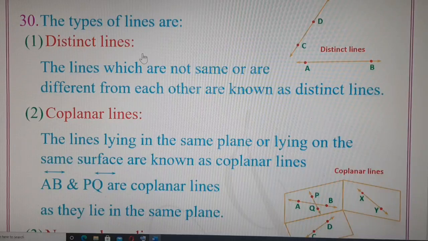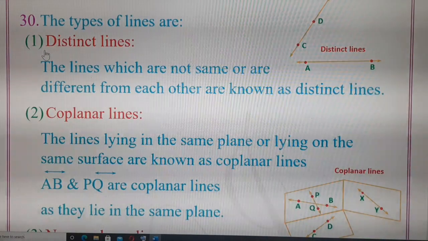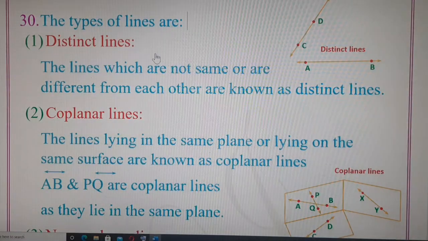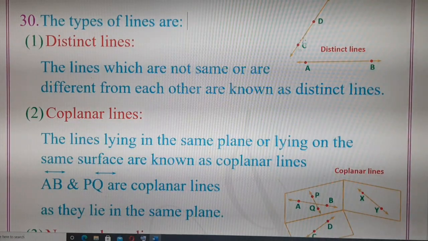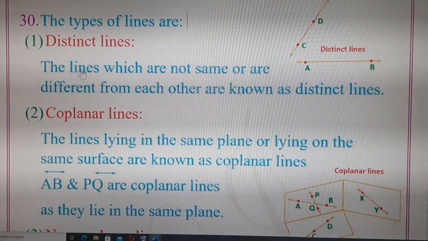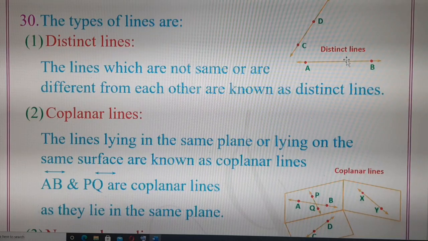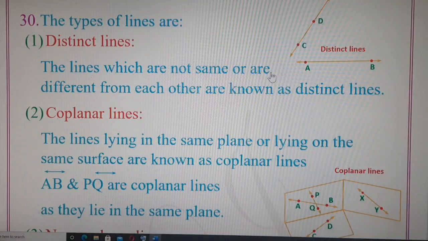So we'll be learning about the types of line, and the first variety of line is known as distinct lines. What is the meaning of distinct lines? Here in the diagram, two lines are given, line AB and line CD. If we look at the diagram, we can observe that the lines are not same. And the lines which are not same or are different from each other are known as distinct lines.